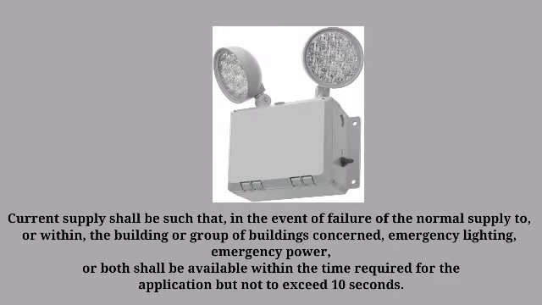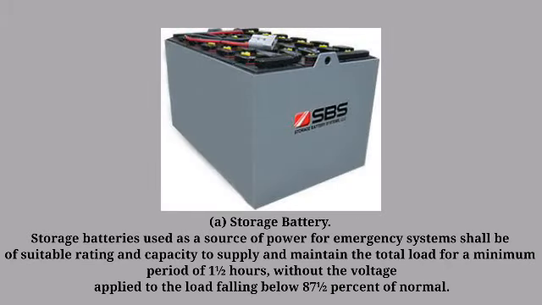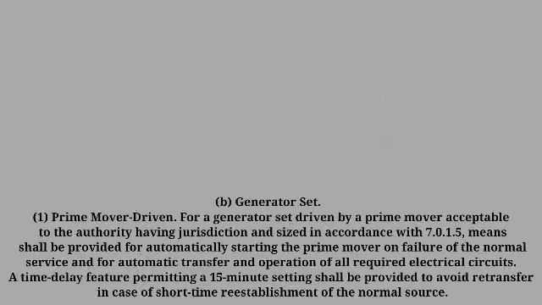Current supply shall be such that in the event of failure of the normal supply to or within the building or group of buildings concerned, emergency lighting, emergency power, or both shall be available within the time required for the application but not exceeding 10 seconds. A. Storage battery. A storage battery used as the source of power for emergency systems shall be of suitable rating and capacity to supply and maintain the total load for a minimum period of 1.5 hours without the voltage applied to the load falling below 87.5% of normal.